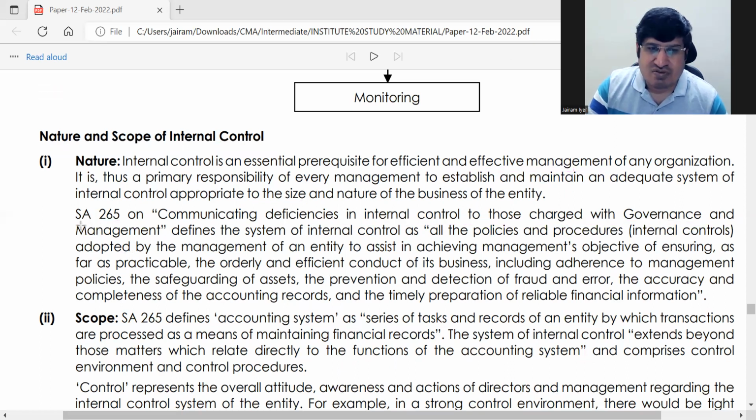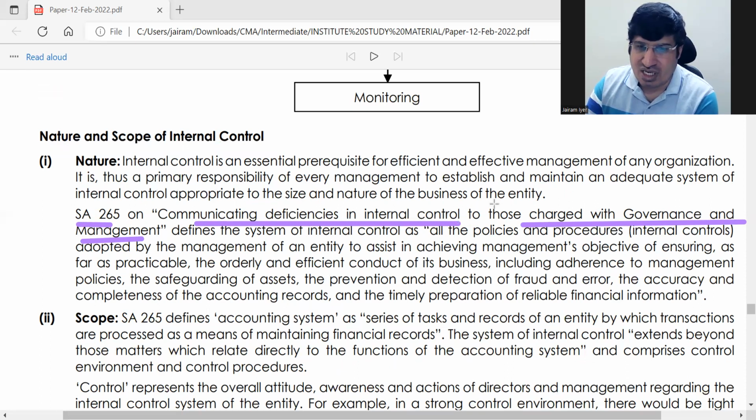SA 265 is what? Communicating deficiencies in internal control to those charged with governance and management. This is the auditor's responsibility, to communicate deficiencies in internal control. This SA defines internal control as whatever you have studied before. Same thing here.